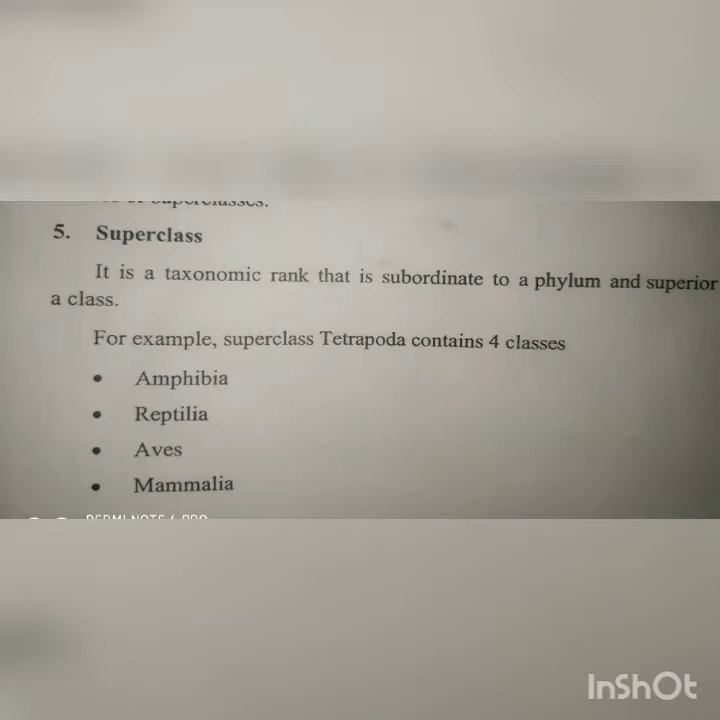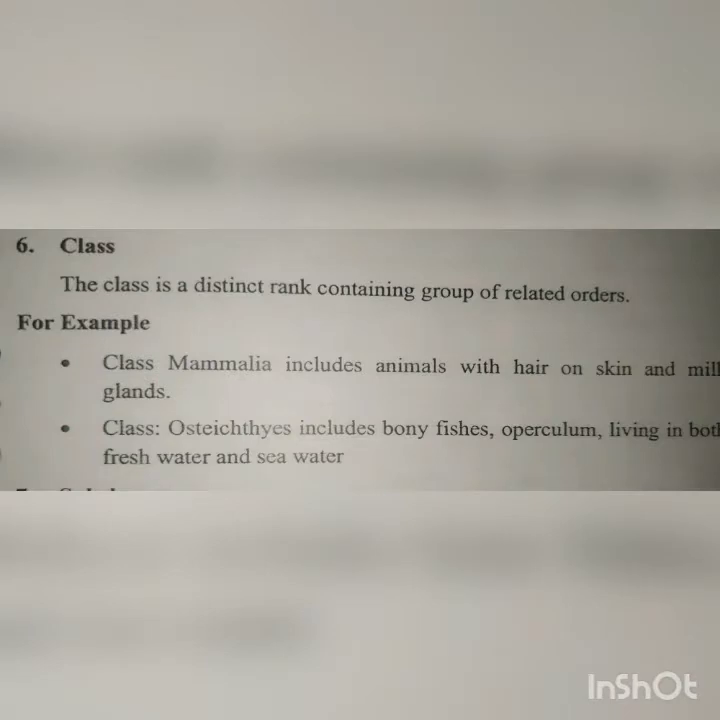Then after superclass we have class. It is a distinct rank, and it consists of a group of related orders. For example, class Mammalia includes animals with hair or skin and milk glands, right? So class is a very distinct rank.